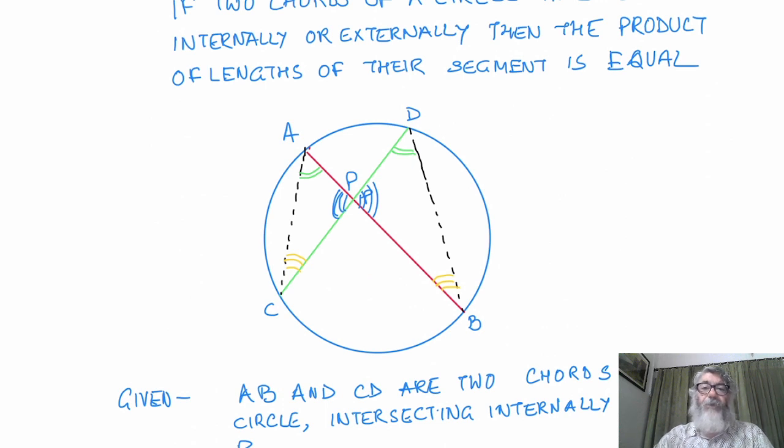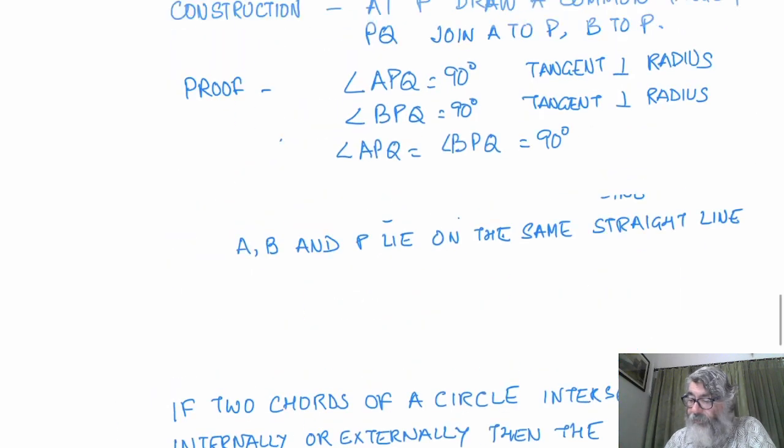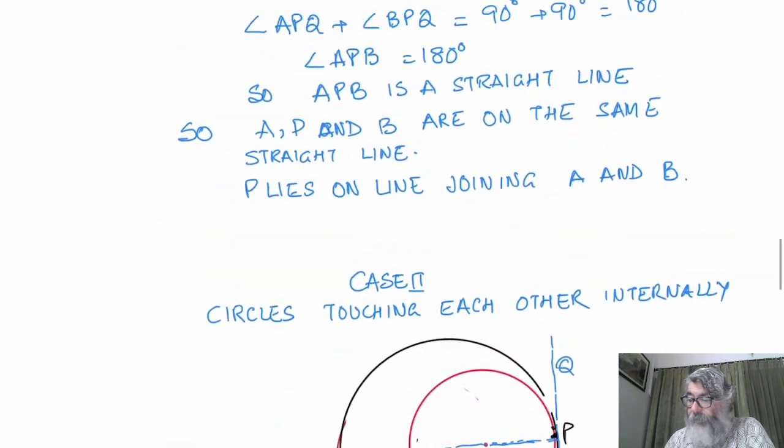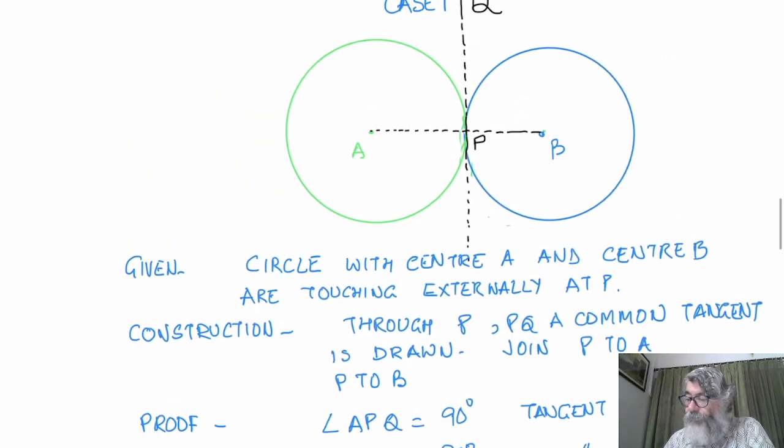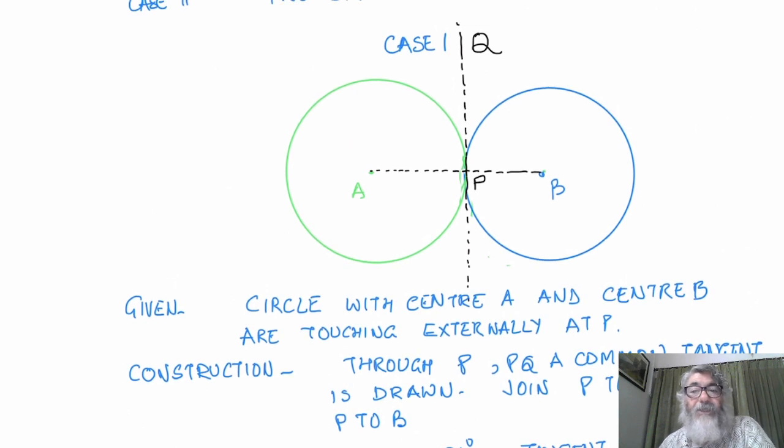In the second theorem, what we said was that if 2 circles are touching each other externally, then the point of contact will lie on the straight line joining the centers of the circles.